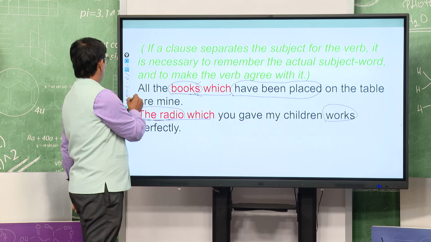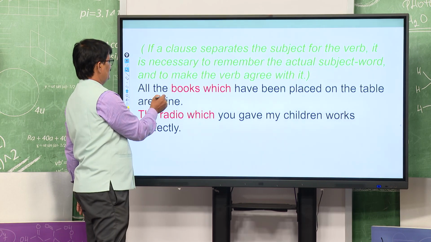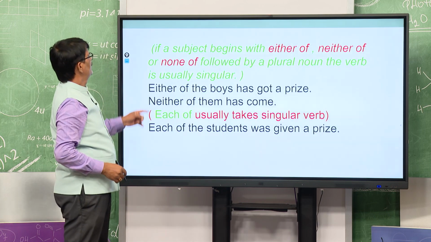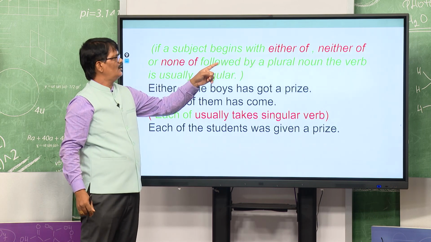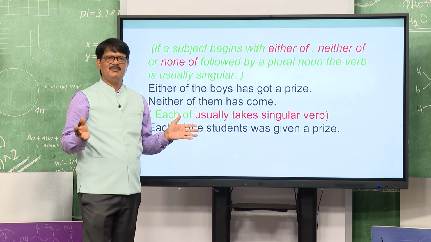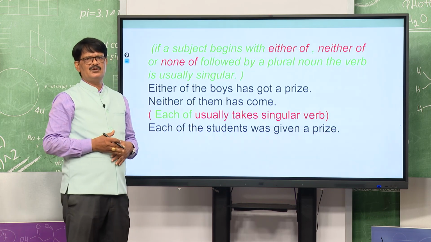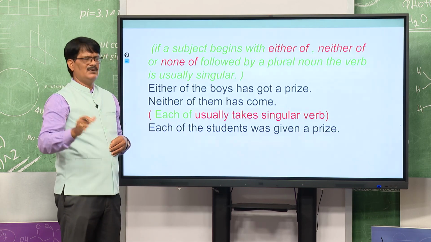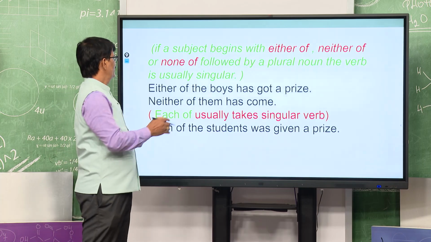Yes, we have the next slide. Though the chapter is very big, we have to complete it. If the subject is either or, neither or, none of, it is always followed by a singular verb. We have discussed it many times, and in the papers and every part of the textbooks you may see it.